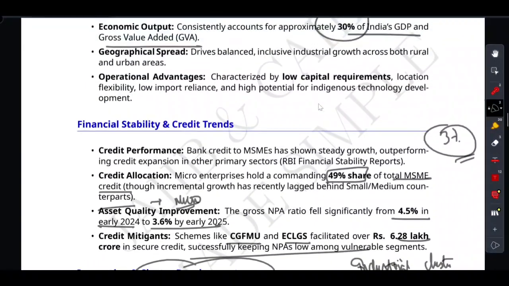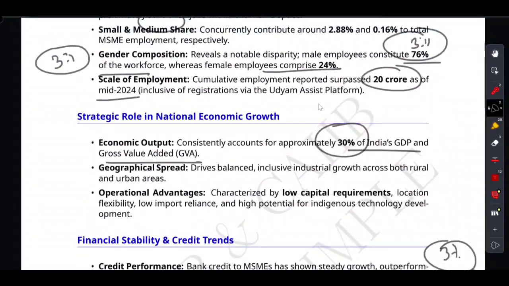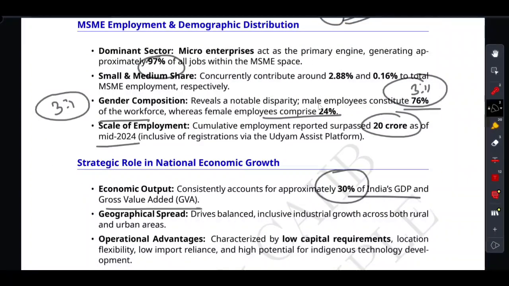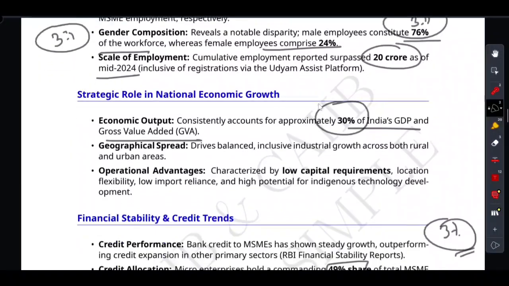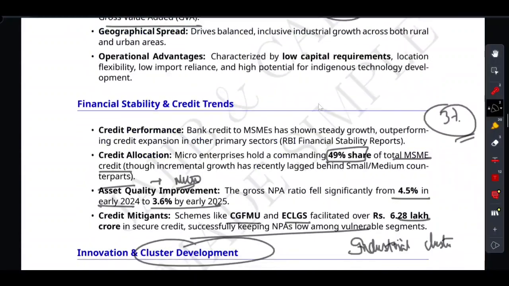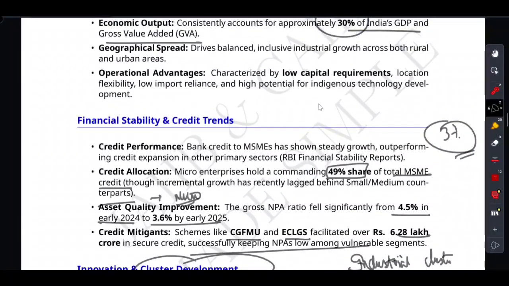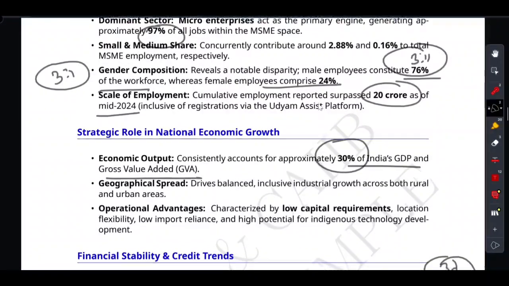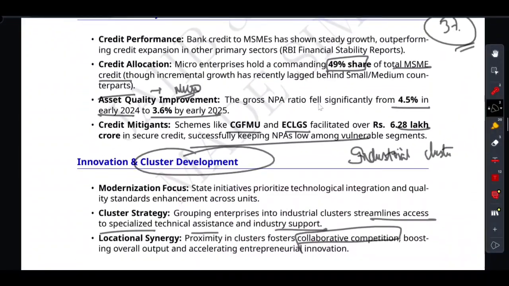So here's your punchy key takeaway from this particular slide. The first thing we talked about is the 3 to 1 dashboard. I told you 3 stands for 30% of the Indian GDP, and 3 to 1 means a 76% to 24% male female gender split. Then we talked about the 20 crore total jobs created. Then we talked about one absolute king, and who is that? Micro units create 97% of the jobs and take 49% of the credit.